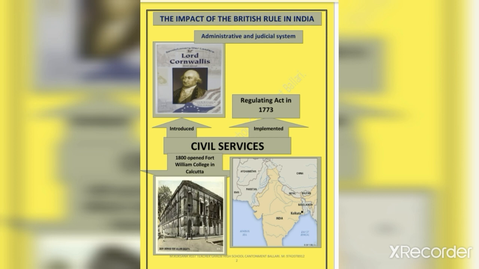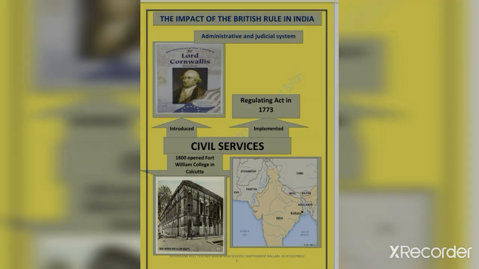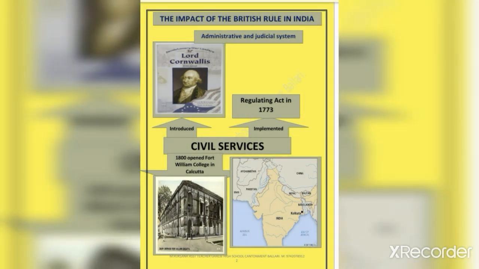By using these opportunities, employees made money and became corrupt through illegal means.